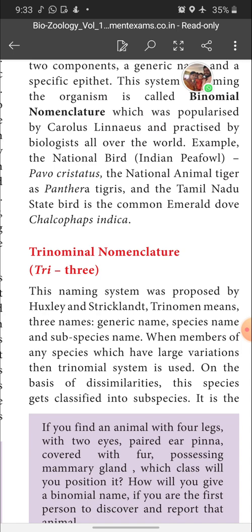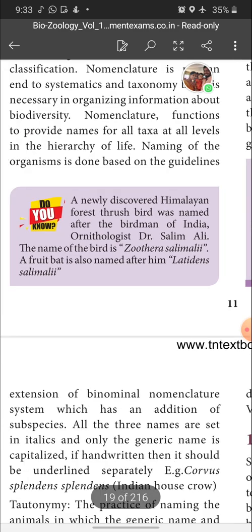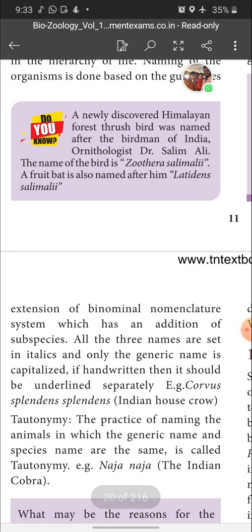When members of any species have large variations, then a trinomial system is used. On the basis of dissimilarities, this species gets classified into subspecies. It is an extension of the binomial nomenclature system with the addition of subspecies. All three names are set in italics and only the generic name is capitalized. If handwritten, then it should be underlined separately. Example, Corvus splendens splendens, Indian house crow.